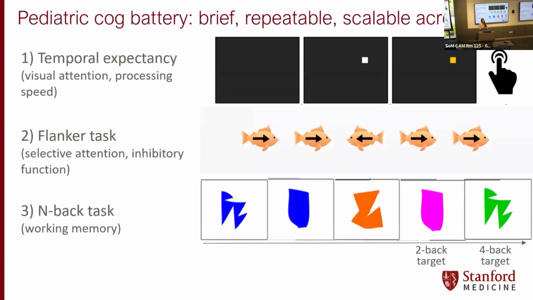So we've designed this pediatric cognitive battery, and the aspects we focused on are that it would be brief, repeatable, and scalable across different ages, developmental capacities, and cognitive capacities, because the population admitted for stereo EEG monitoring has a broad range of cognitive abilities. This battery is designed to test aspects of attention, processing speed, inhibitory function, and working memory. We'll use it to investigate the preparatory control network and network predictors of favorable cognitive performance across domains. But unfortunately, this is still a future direction.